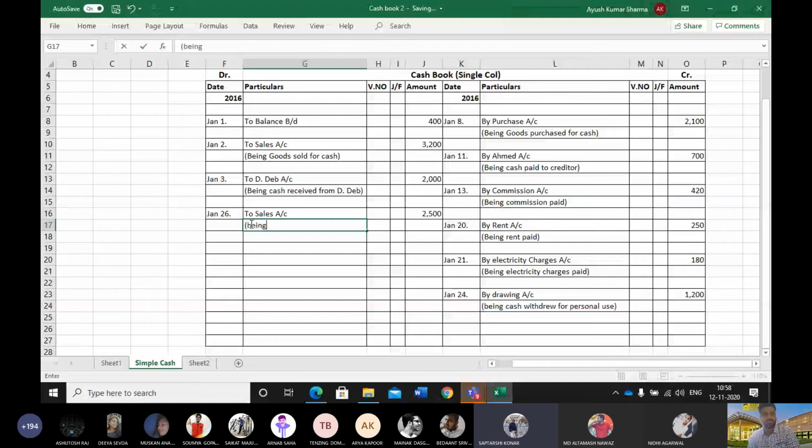The next is collection from C Chandra. The date was 28, 350 rupees. So Jan 28, to C Chandra account, 350. Being cash collected, or you can write being cash received.